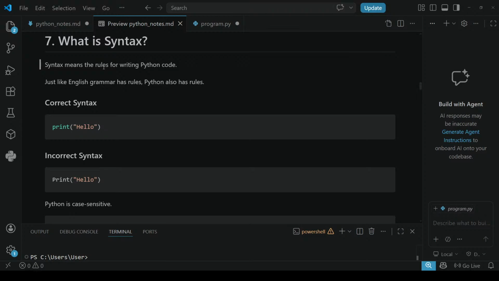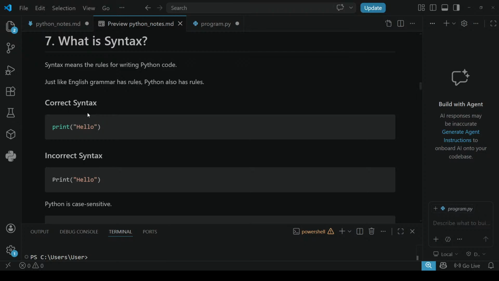Syntax means rules for writing Python code. Some disturbance is there, please forgive. Next, continue. Like English grammar has some rules, Python also has some rules.